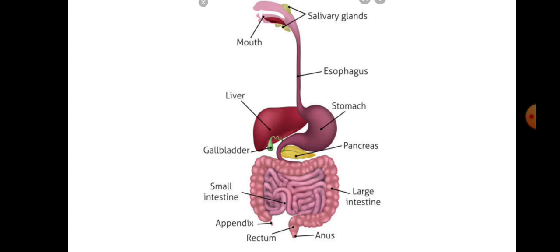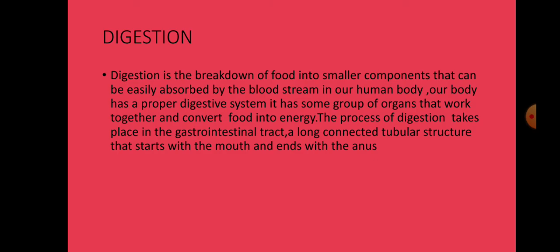So we'll be continuing with this. We'll be discussing all the parts which are involved in the process of digestion. So let's start. What is digestion?